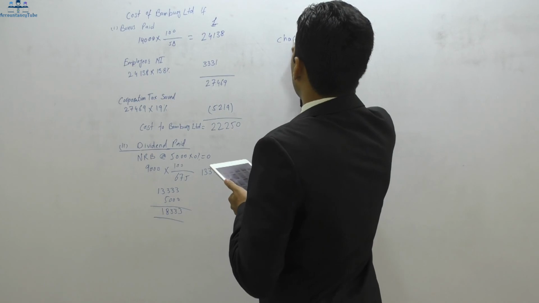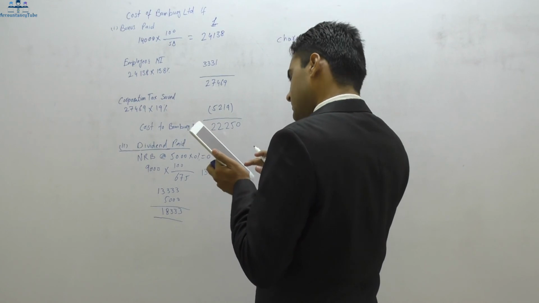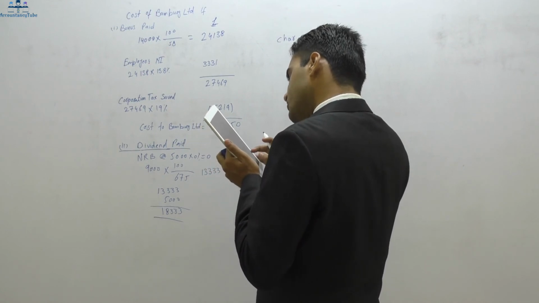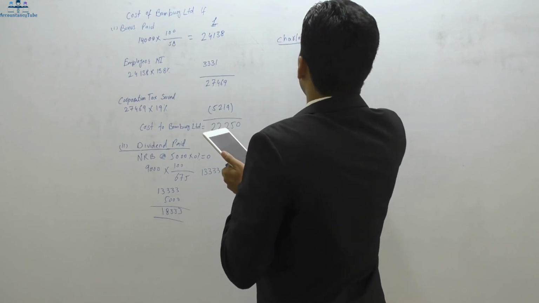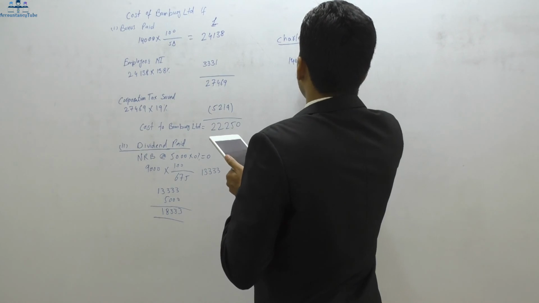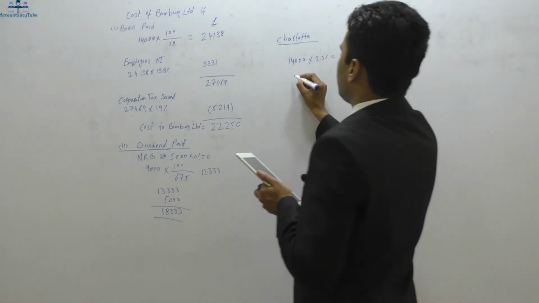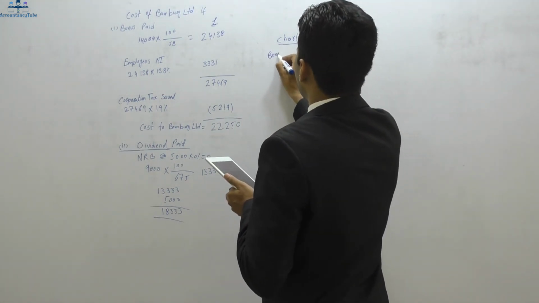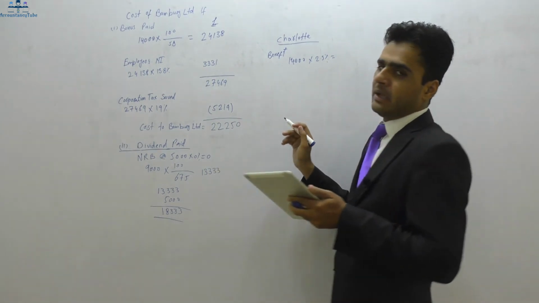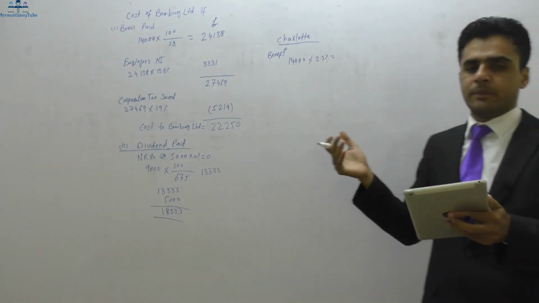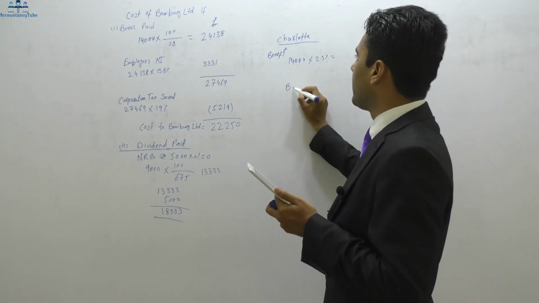So for Charlotte, there will be 14,000 pounds times 2.5%. So that would be whatever the amount is. That is the benefit, right? Whatever this amount is, that is the benefit for Charlotte, and Charlotte will have to pay income tax at the rate of 40% because she has already used the income tax basic rate band. And for Bamberg Limited,